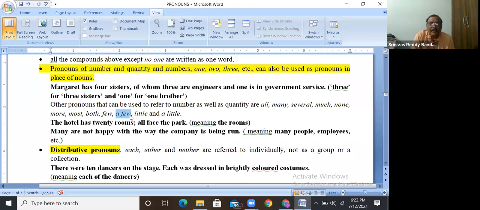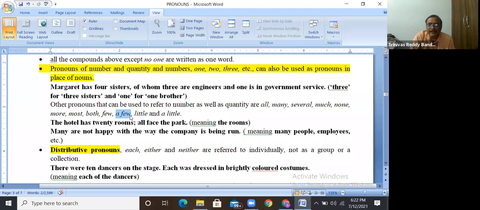If I say a few people attended the meeting, at least some people attended it, that is a positive sign. Few and a few are countable; little and a little are used with uncountable nouns. Little is known means not sufficient, not enough.